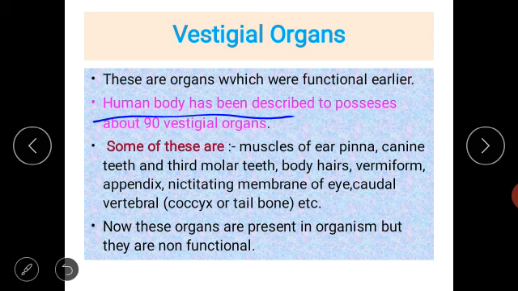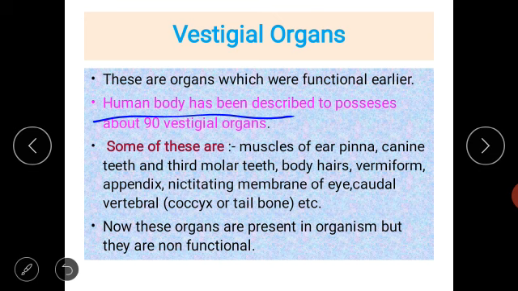Some of these are the muscle of ear pinna, canine teeth and third molar teeth, body hairs, vermiform appendix, nictitating membrane of the eye, and caudal vertebrae, which is also called the coccyx or tail.